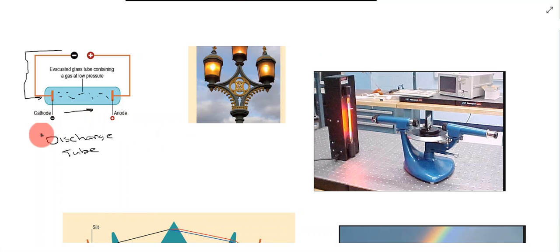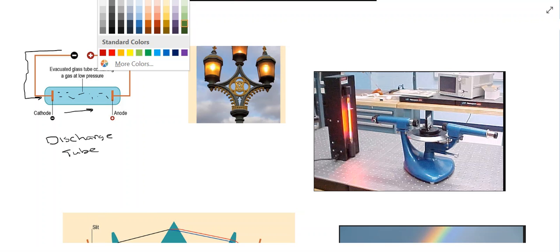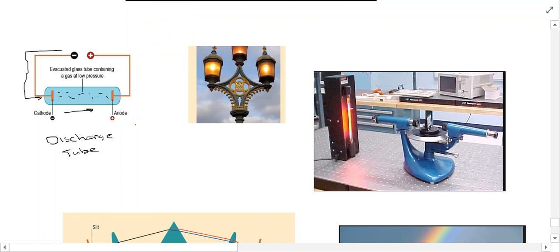So if you were to take, for example, just one element, neon. Neon is a gas, one of the noble gases. If you fill this discharge tube with neon gas and then pass a current through it, the atoms of neon are going to take up the energy coming from the electricity, and they're going to give off a characteristic color.